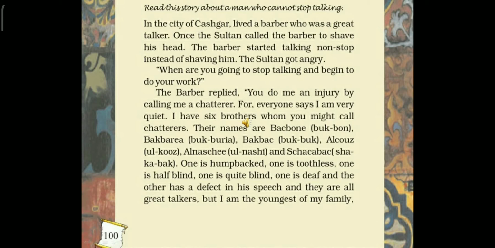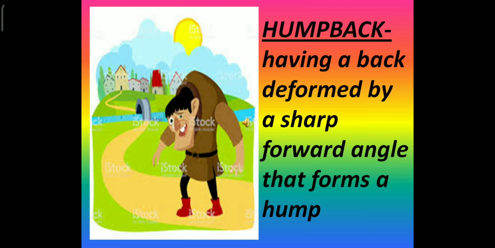Next, he comes to the physical description of his brothers. One is humpbacked. So you see there is quite a long sentence. So let us first see what humpbacked means. Now, the meaning of the word humpback is having a back deformed by a sharp forward angle that forms a hump.